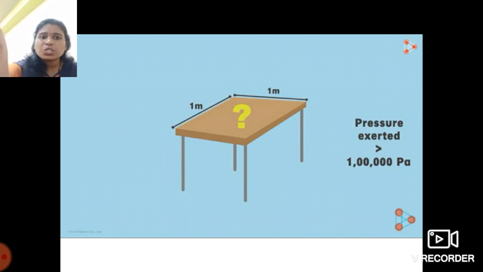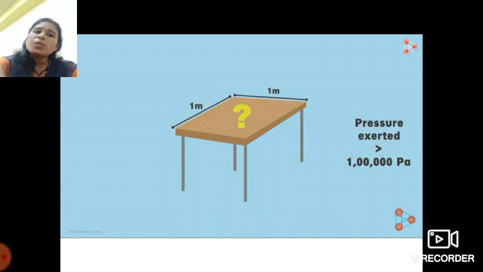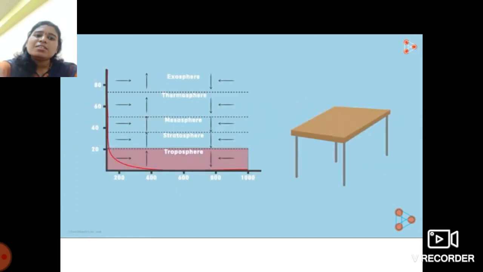This question also arises in your mind: why doesn't that surface collapse under this huge pressure? How does it handle such massive pressure acting down on it?